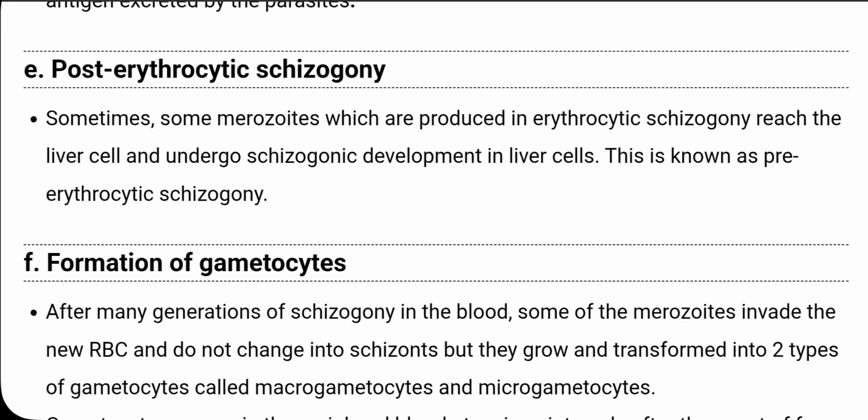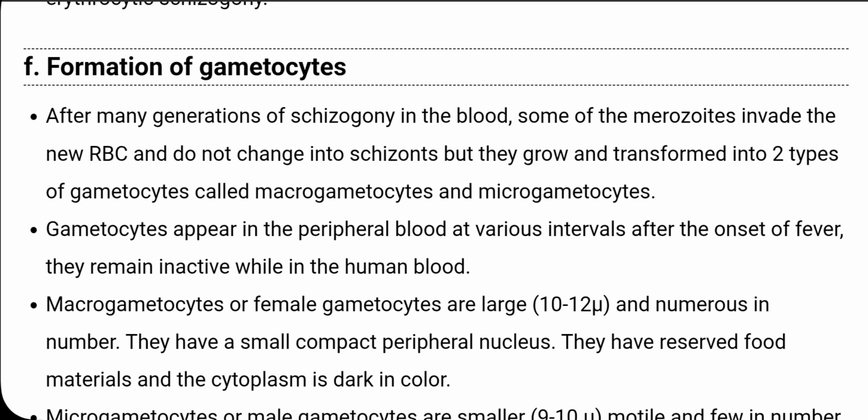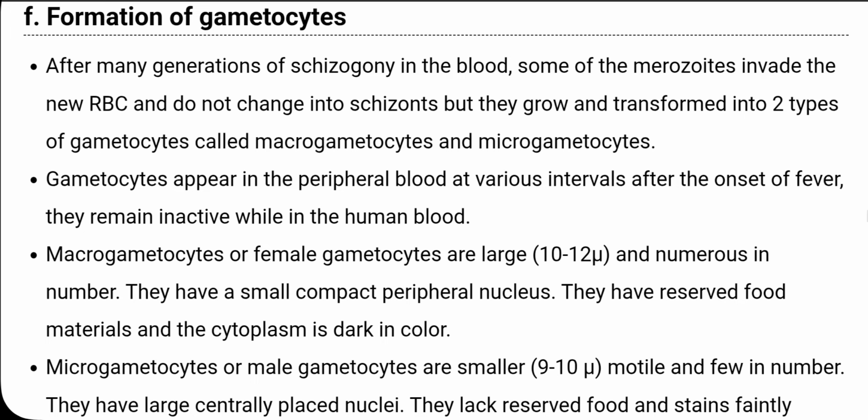Then comes the formation of gametocytes. After many generations of schizogony in the blood, some of the merozoites invade new RBCs and do not change into schizonts, but they grow and transform into two types of gametocytes called the macrogametocytes and the microgametocytes. So the